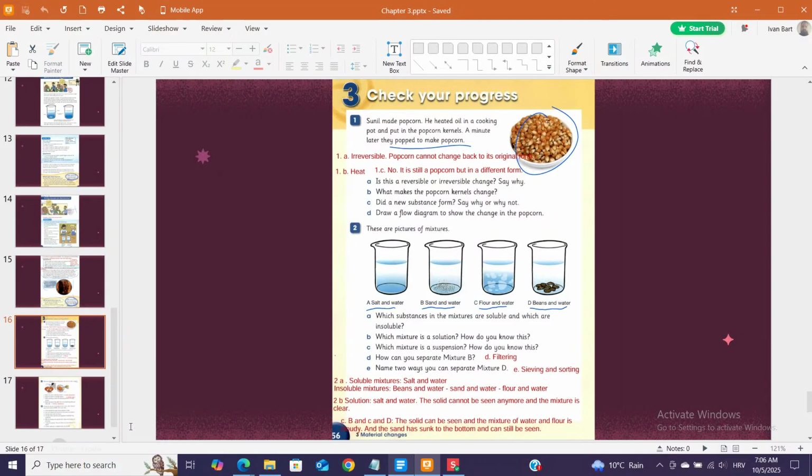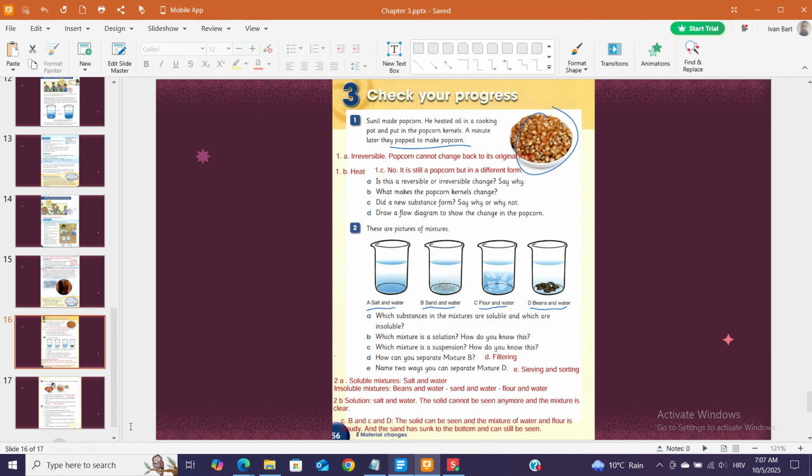2. These are pictures of mixtures. A. Salt and water. B. Sand and water. C. Flour and water. D. Beans and water. A. Which substances in the mixtures are soluble and which are insoluble? B. Which mixture is a solution? How do you know this? C. Which mixture is a suspension? How do you know this? D. How can you separate mixture B? Filtering. E. Name 2 ways you can separate mixture D.